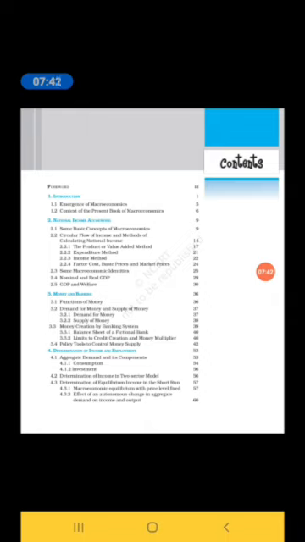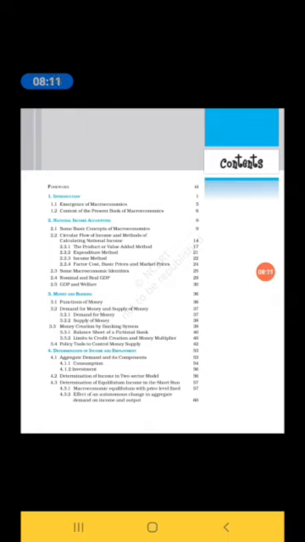Come to the fourth chapter, that is determination of income and employment. Here we learn what is employment, what are the types of employment, and aggregate demand and its components, consumption and investment. Determination of income in the two sector model, how income is determined in the two sector model, that we learn here.